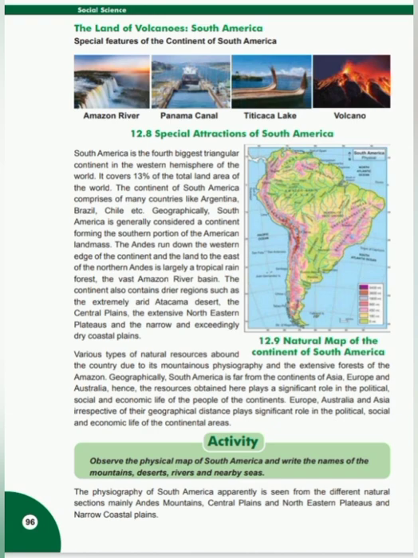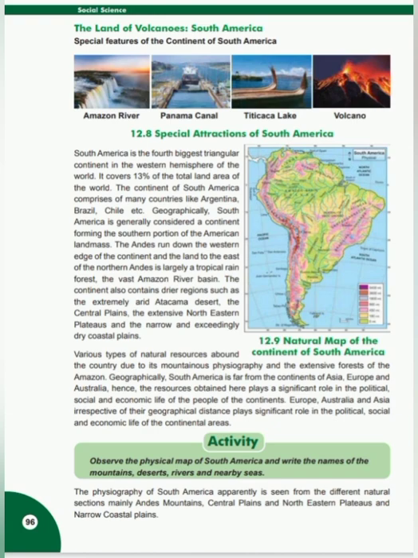Students, the mountains of South America are the Andes Mountain Range, Chimborazo Volcanic Mountain, and Cotopaxi Volcanic Mountain. The desert is the Atacama Desert, and the rivers are Amazon, Japura, Negro, Tapajos, Orinoco, Parnaiba, Paraguay, Colorado, Salado, Uruguay, Parana, etc. The physiography of South America is seen in different natural sections, mainly the Andes Mountains, Central Plains, Northeastern Plateaus, and narrow coastal plains.